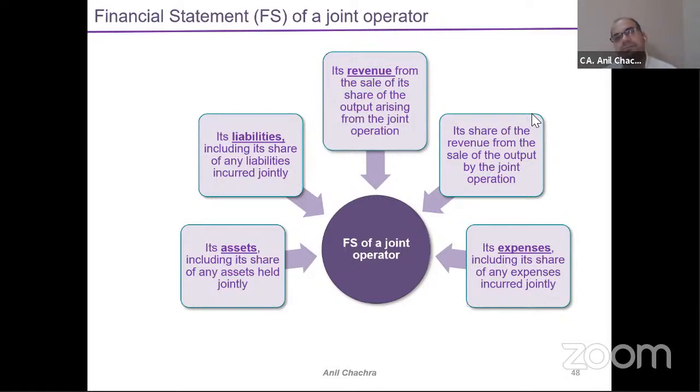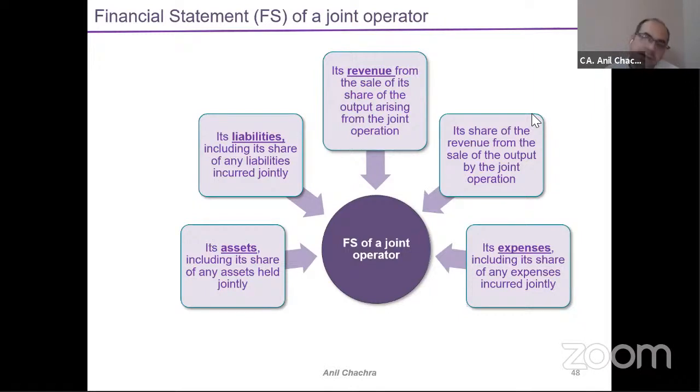Say I have a 50% share, and my arrangement falls under the joint operator part. In the assets part I will include my share. In the revenue part I will include my revenue share. In the expenses part I will include it.